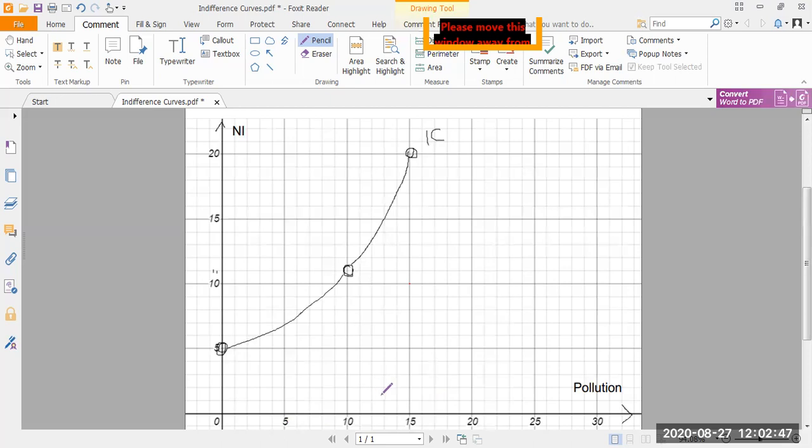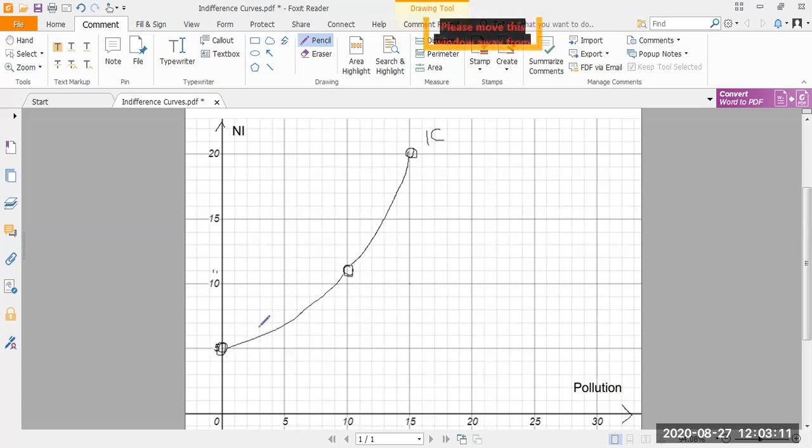So the people will be like, even if you increase 1 unit of pollution, in order to keep us in the same indifference curve, in order to give me the same amount of utility, I want you to give me a higher increase in national income. So if you increase the pollution by 1 level, you have to increase the national income by more than 1 level. It's already a high pollution level. I don't want you to increase the pollution level any further.